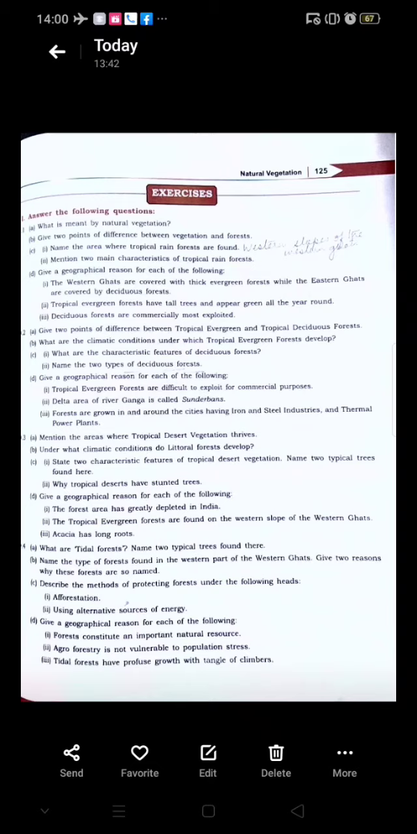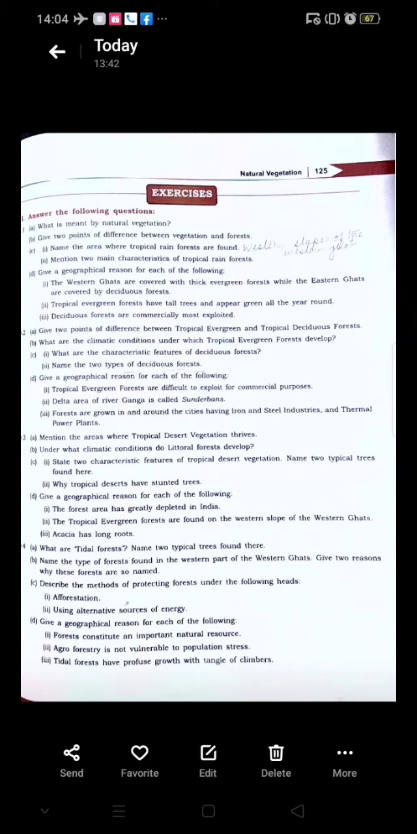Okay, question number 3, B part. Under what climatic conditions do littoral forests develop? Children, page 119. You will write that these forests are found in wet marshy areas, in river deltas, in tidal or other swampy areas and along the sea coasts. So for this question you will give this answer only.